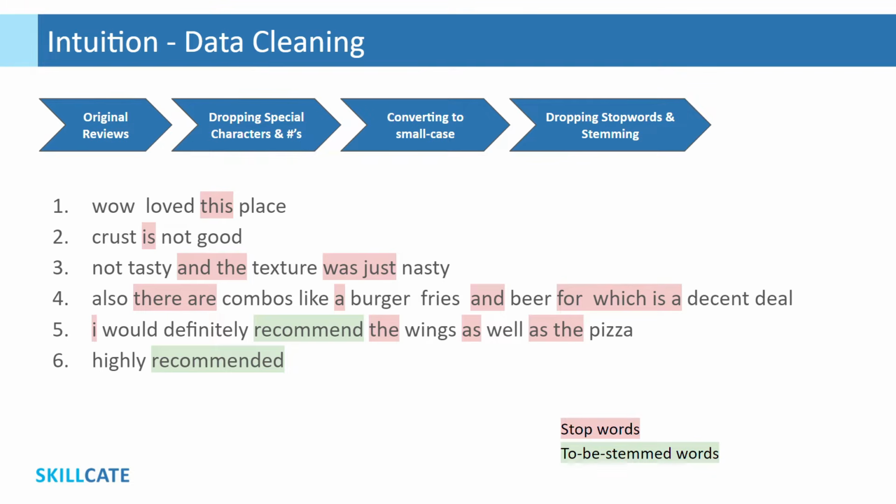Moving on, as third step, we would do a couple of things. All words highlighted in red here are called stop words, which generally are non-value adding. These words mostly do not help us in understanding sentiment for a review, so we would drop these. Also, the highlighted green depicts how the same dictionary word "recommend" is used in different forms but has the same sentiment. To ensure the computer understands these as the same word, we would convert all English words to their root. This process is called stemming.